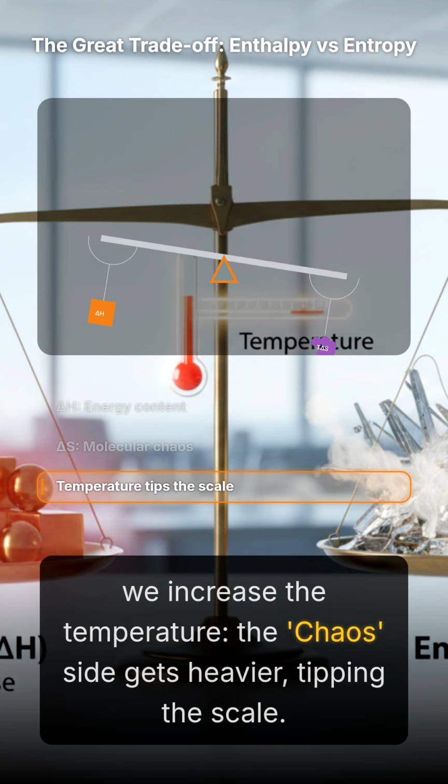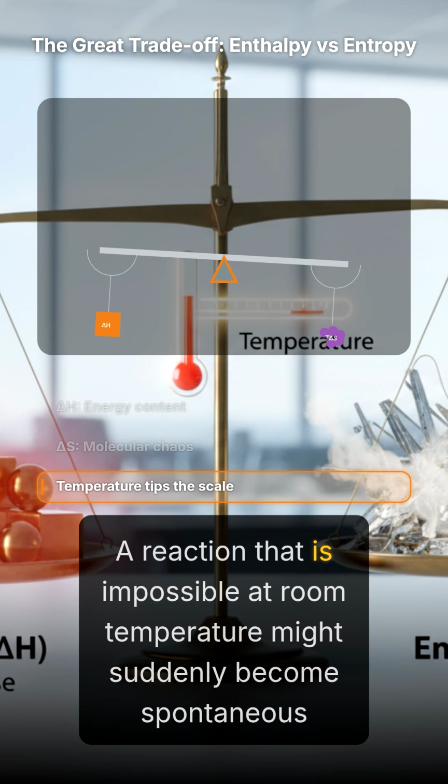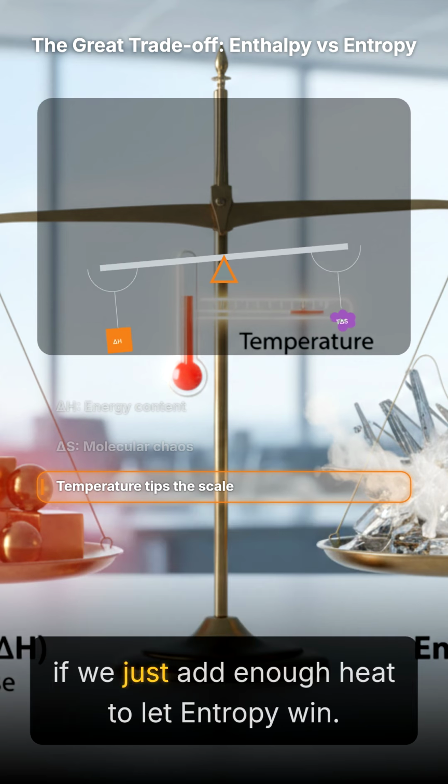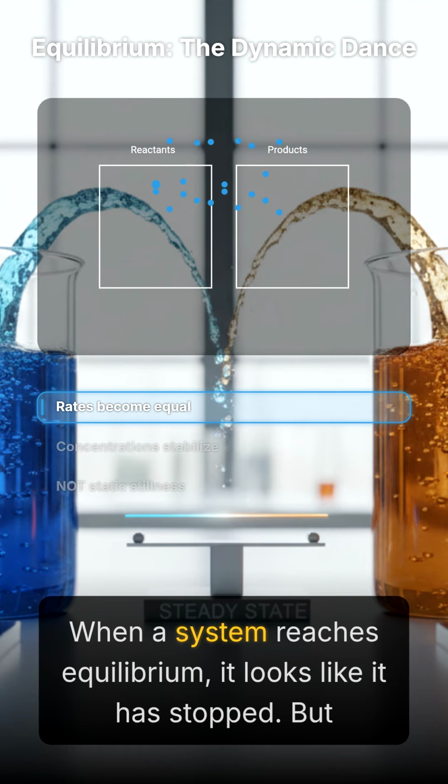Watch as we increase the temperature. The chaos side gets heavier, tipping the scale. A reaction that is impossible at room temperature might suddenly become spontaneous if we just add enough heat to let entropy win. When a system reaches equilibrium, it looks like it has stopped.